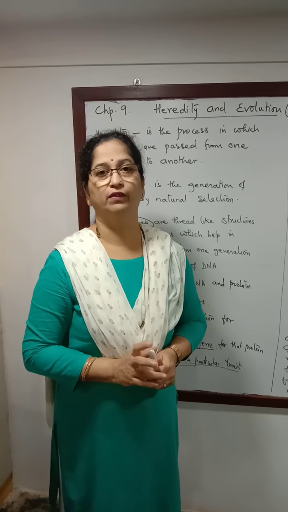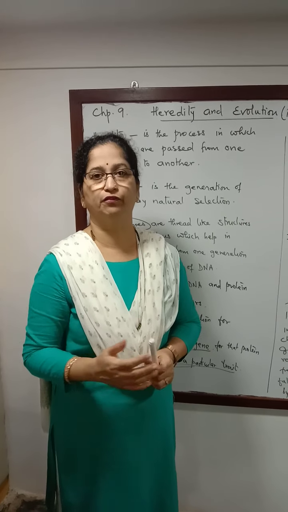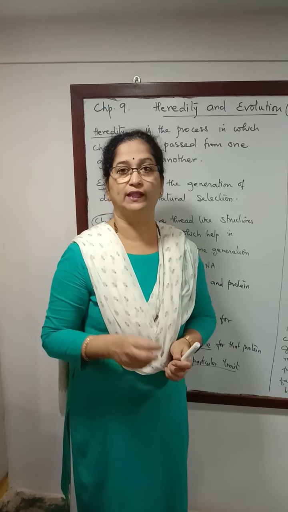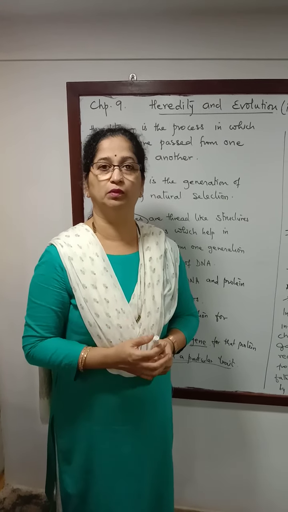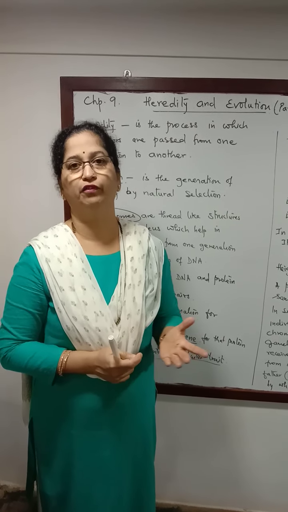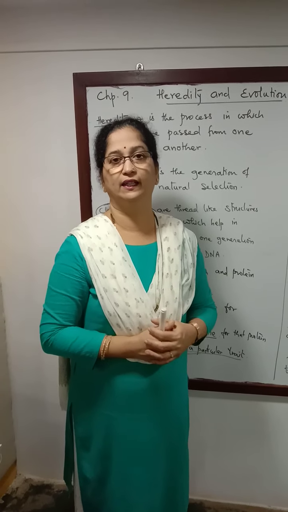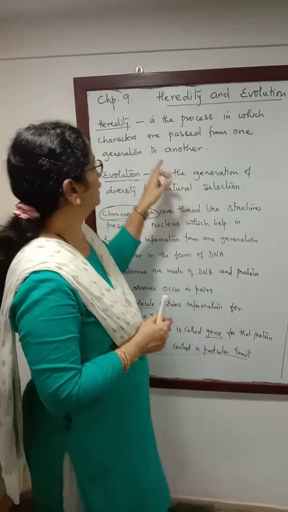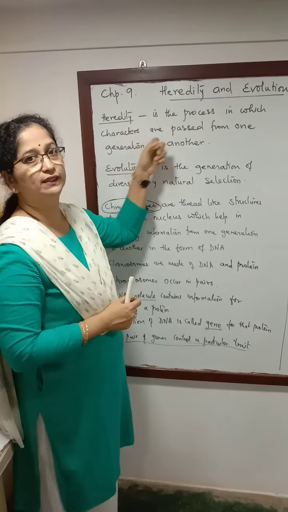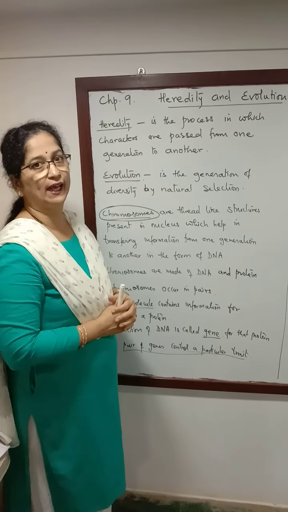In plants, let us consider the shape of the leaves. The shape of the leaves is different in mango, it is different in papaya, it is different in banana. So that becomes a character that is visible in terms of shape of leaves. Similarly, color of flowers are different. So that is also another character. Height of the plant is another character. So these are characters that are transferred from one generation to the other, and the study of this transfer, or the process in which they are transferred, is what we call heredity.